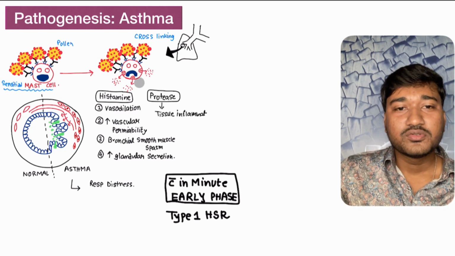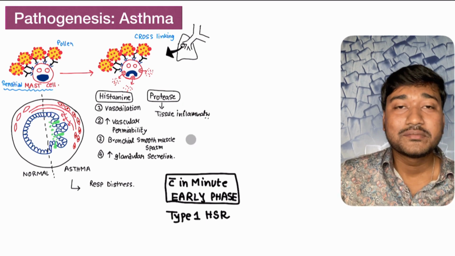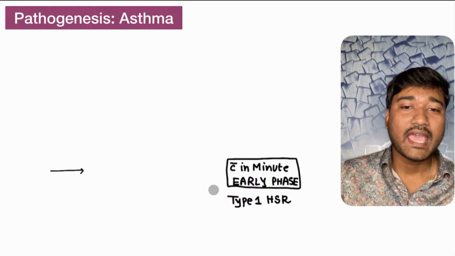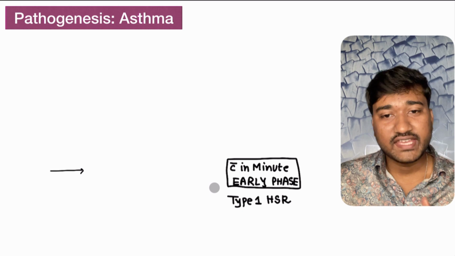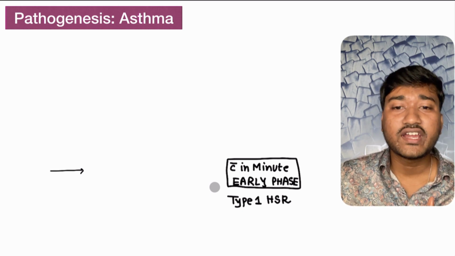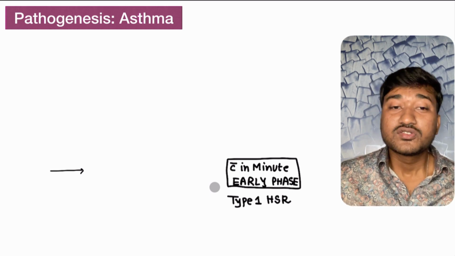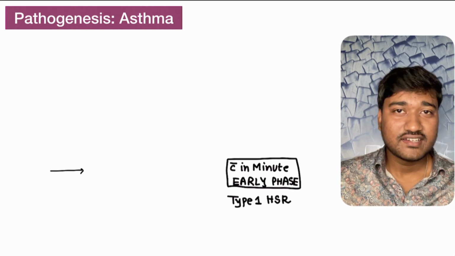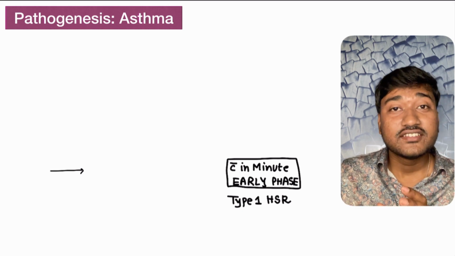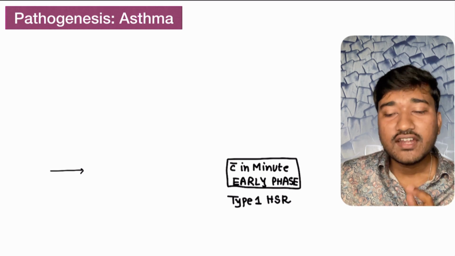Some other molecules which the mast cell is going to degranulate are proteases. These proteases lead to much more tissue inflammation. All these things happen within minutes of exposure to this allergen. Because this is happening within minutes, we call it the early phase of this type 1 hypersensitivity reaction. So remember, here we had antibodies, that is the IgE molecules, and pollens come and attach to these IgE molecules, and this reaction we call hypersensitivity reaction type 1, and this is the early phase of it.